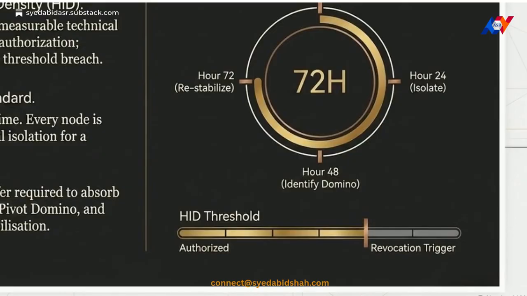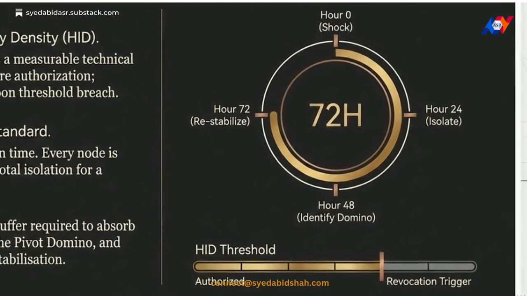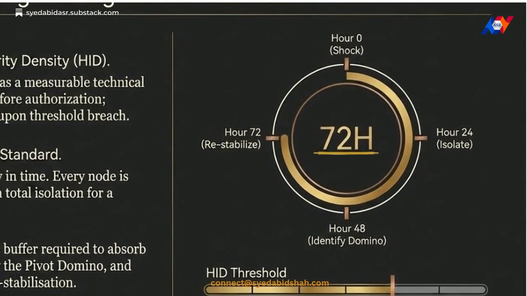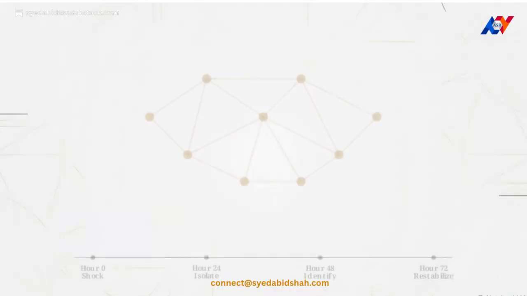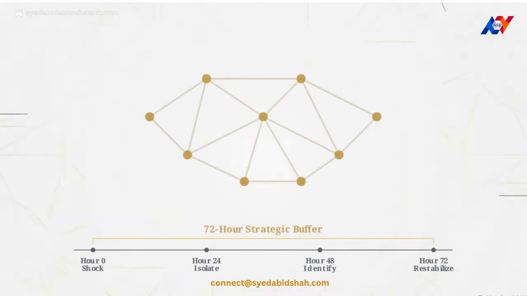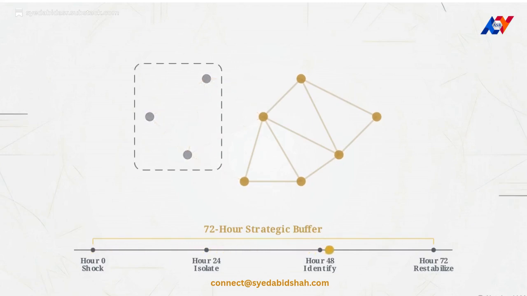Pillar 3 defines human integrity density as a measurable specification. If metrics cross this revocation trigger, node access is automatically cut off. Above, Pillar 4 is the 72-hour standard. Every node is engineered to function in total isolation for 3 days. Engineering this exact 72-hour window gives the network the critical strategic buffer it needs to absorb the initial shockwave, isolate any compromised nodes, and autonomously trigger its own restabilization.